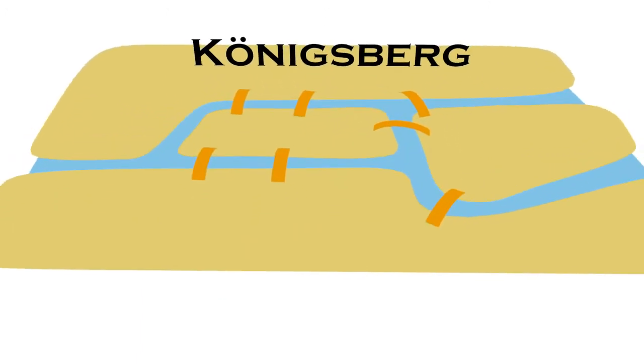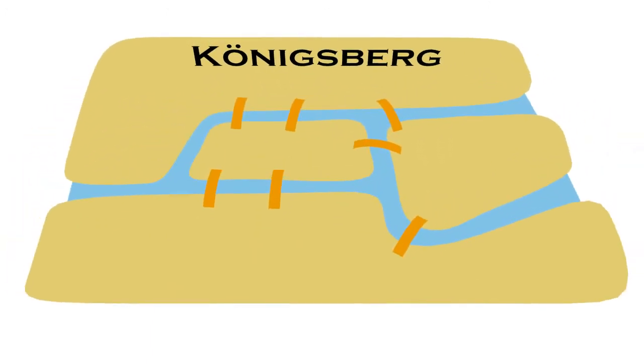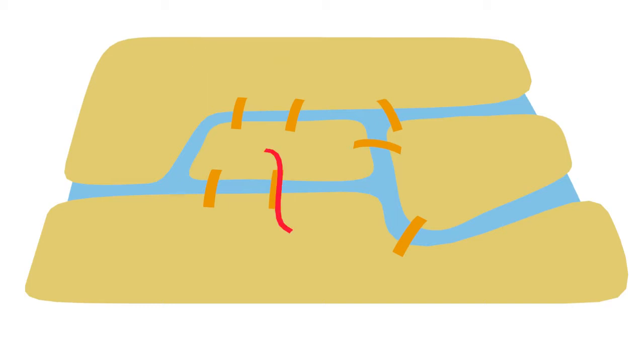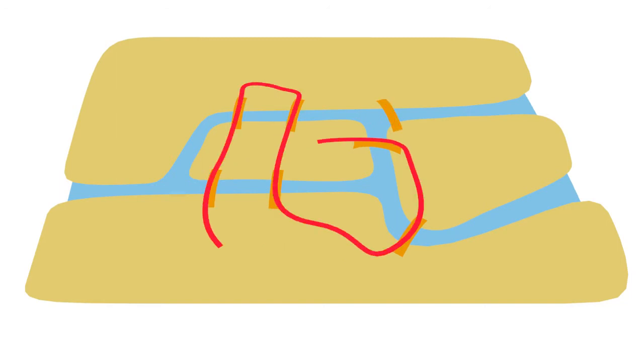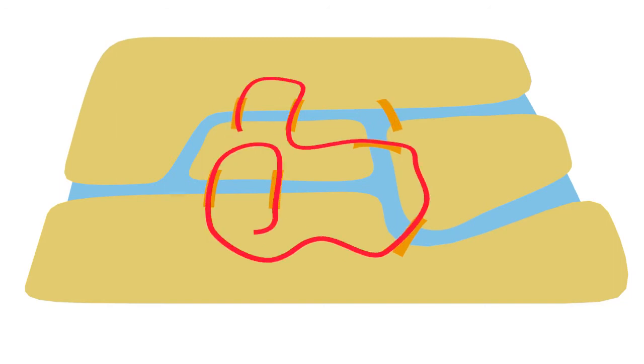Königsberg was a city in Prussia that was divided in half by a river and included 2 large islands, all connected by 7 bridges. The problem was to visit each part of town while taking every bridge only once. Now, testing and trying different routes suggests that the problem is impossible. There always seems to be one bridge left over that you can't get to without retracing a bridge you already traveled on. But how can you prove this mathematically?